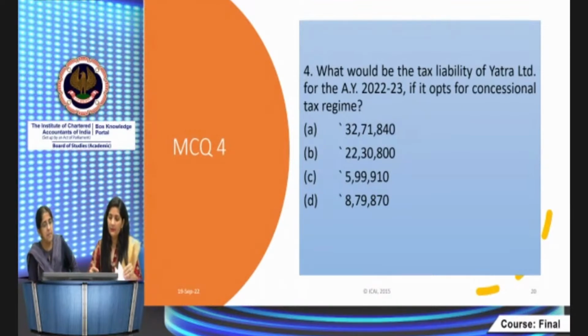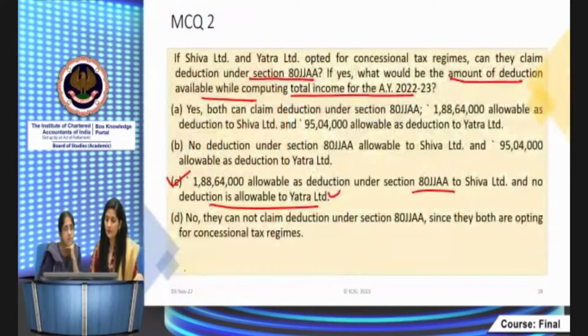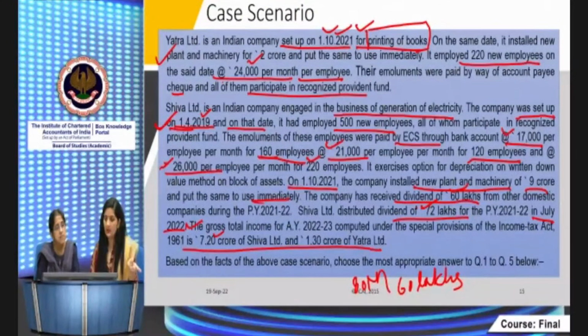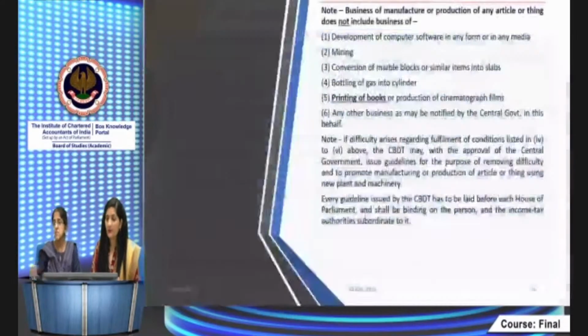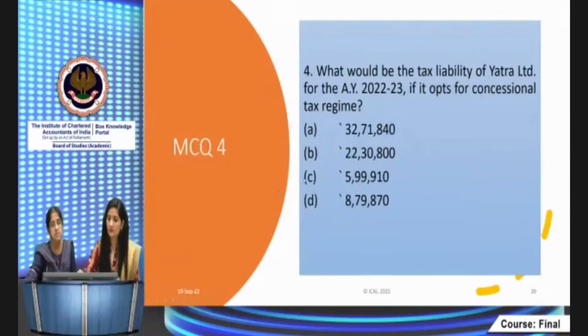Then the Yatra Limited, what would be the tax liability of Yatra Limited? GTI of Yatra Limited is also given in the question. In the facts, you go to Yatra Limited, what information is given? Company is not eligible for 80JJA. Nothing is given for 80M with respect to Yatra Limited. So whatever 1.3 crore is the GTI will become your total income. Accordingly, you compute here 22% again, then 10% surcharge, then 4% HEC. Accordingly, you can compute the tax, and as per applying these things, option A would become the correct option.